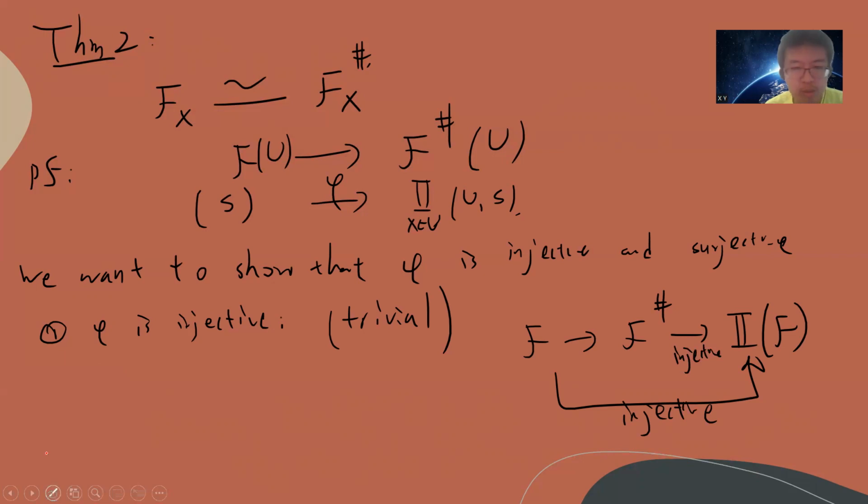So you can use a simple set theory argument to prove that this guy is injective. Otherwise, if they are not injective, then they map to the same guy, and this guy will be the same guy, which violates this guy being injective. So this map is injective. So phi is injective.